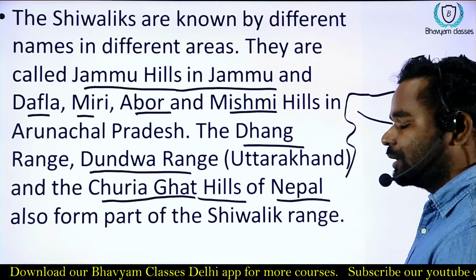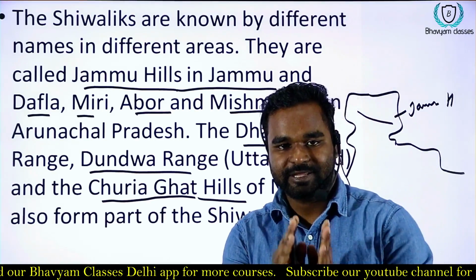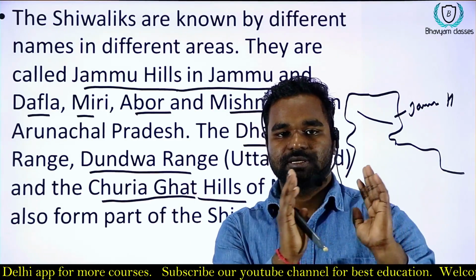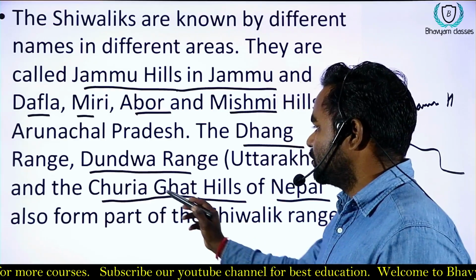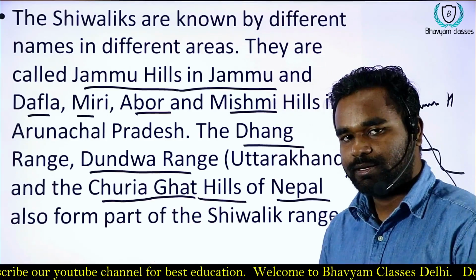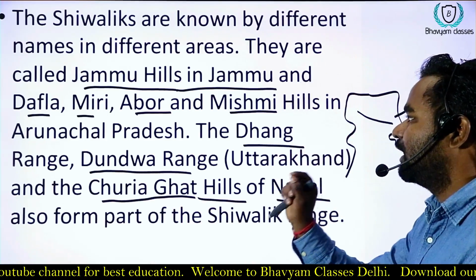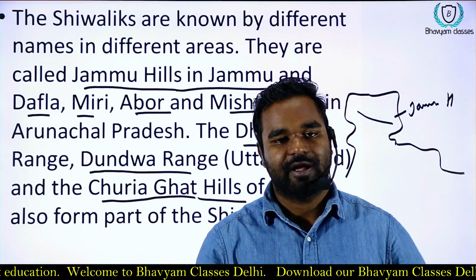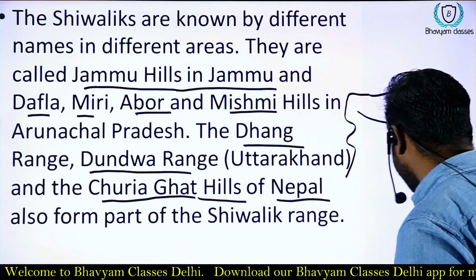So remember the names and the regional names of Shivalik. It starts from Jammu hills, then it is known as Dudhwa range in Uttarakhand, and then Churia Ghat in Nepal. Then we have Dafla, Mikir, Abor and Mishmi hills, and these are the names of Shivaliks in different parts of India.